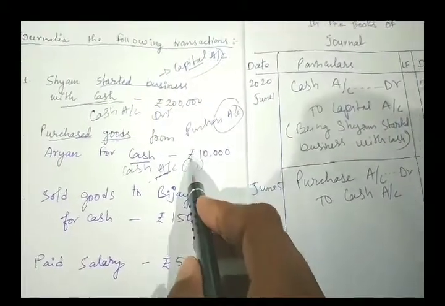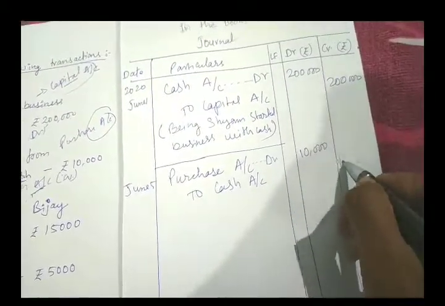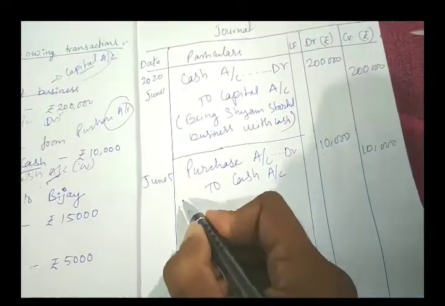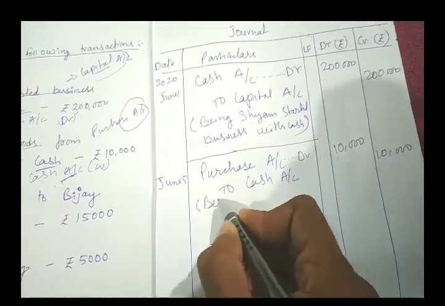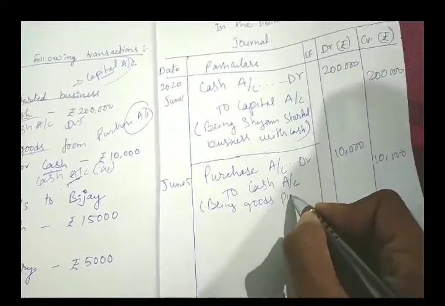What is the amount? 10,000. Similarly, we'll write the narration: being goods purchased.